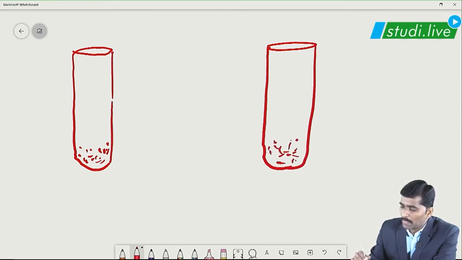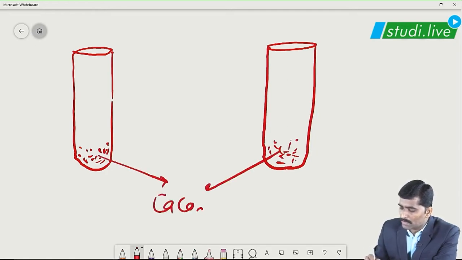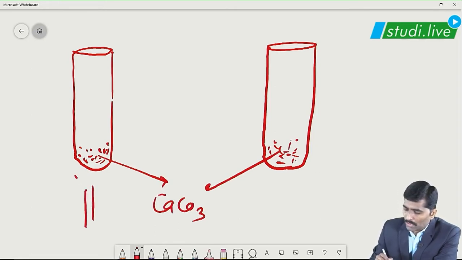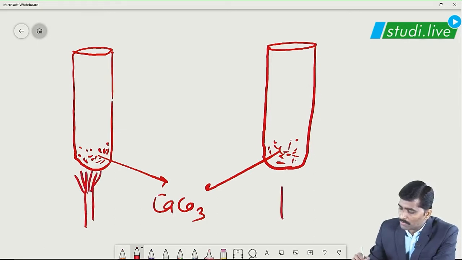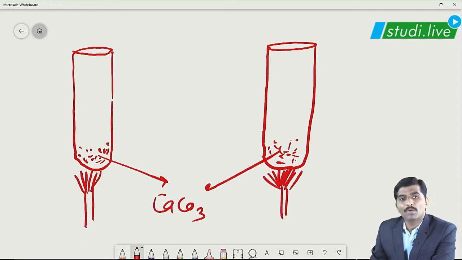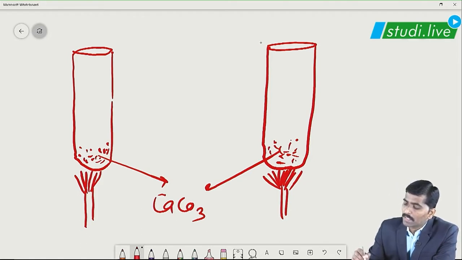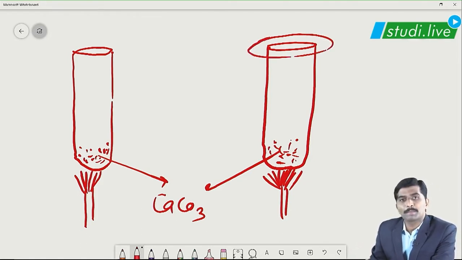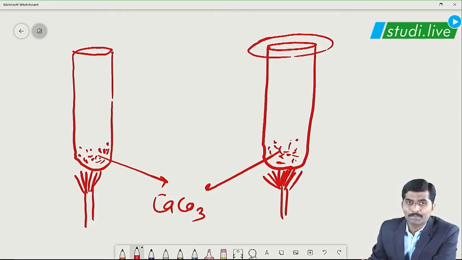So now in both these test tubes what we have taken is CaCO3, and we are going to heat both the test tubes, okay? So this will carry out decomposition of calcium carbonate. What will be our observation? And before this observation we need to make one arrangement. The second test tube will be covered so that no vapors get exchanged with the surroundings, correct?